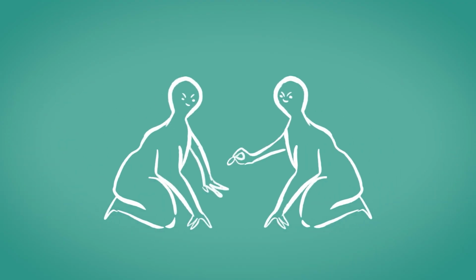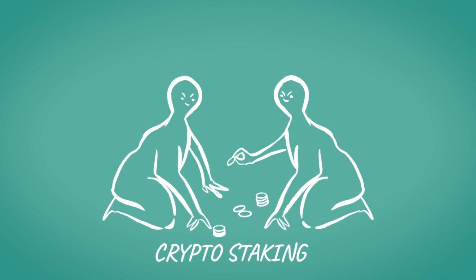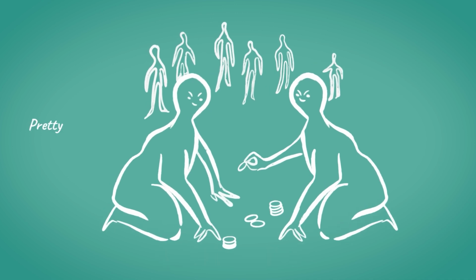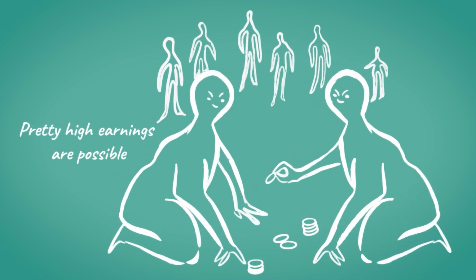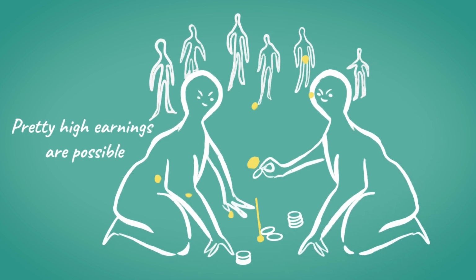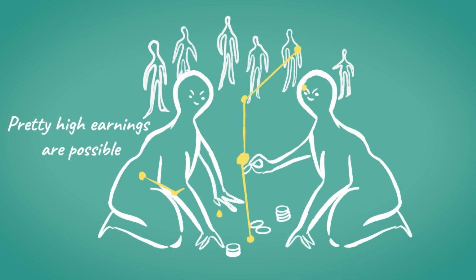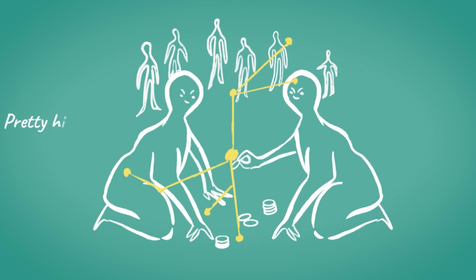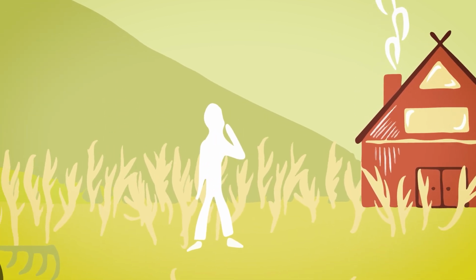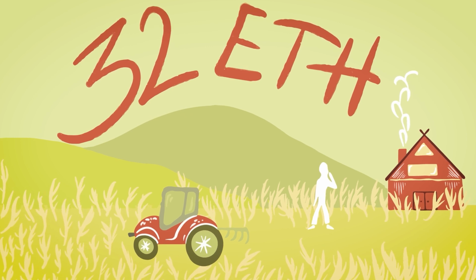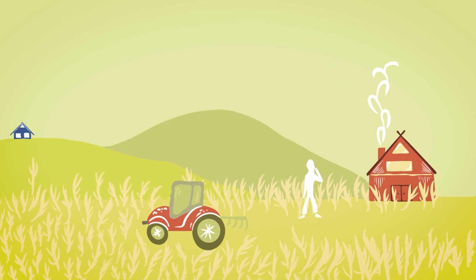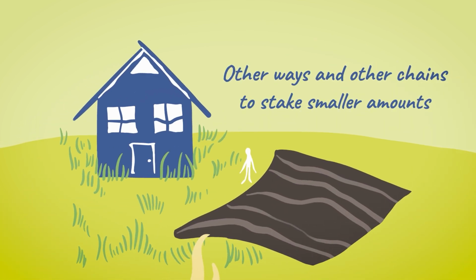Now let's get back to our main topic, crypto staking. Why has it become such an attractive investment opportunity to many? Firstly, pretty high earnings are possible as you get rewarded for staking your coins. As the network grows, it needs more and more users to enable transactions happening, and you can earn from providing your own coins. In the Ethereum network, you should be a pretty land-rich farmer with 32 ETH to become a validator and stake your coins. The barrier is quite high, however, there are other ways and other chains where you could stake smaller amounts.